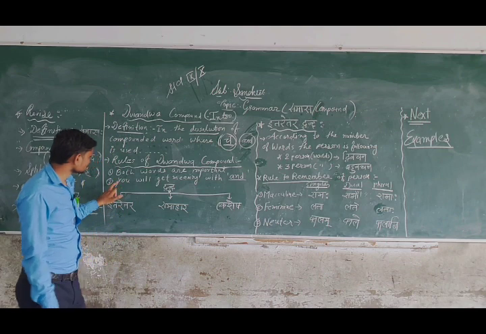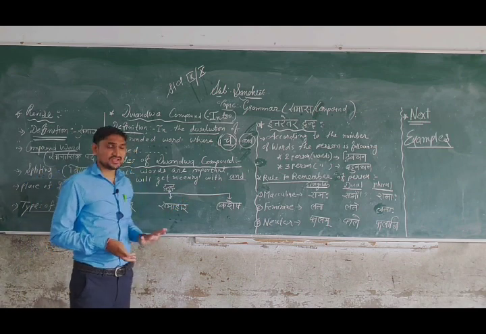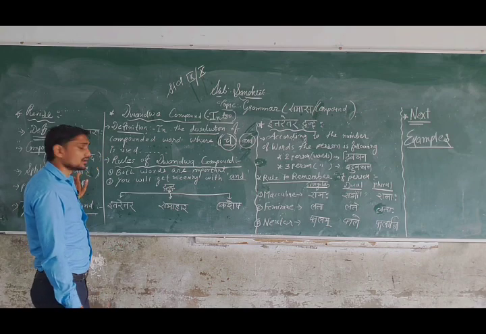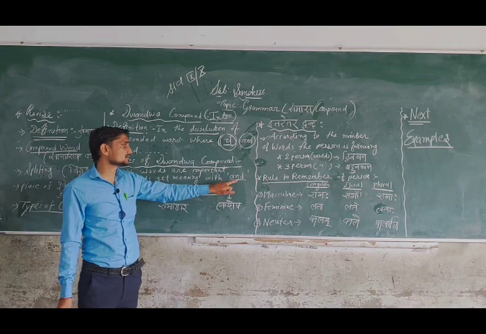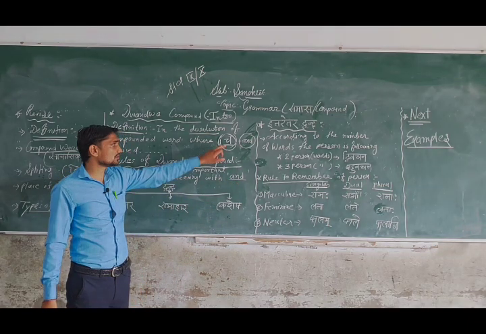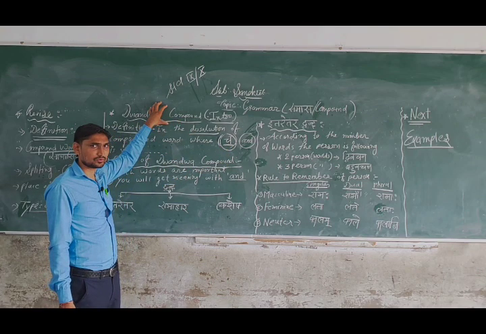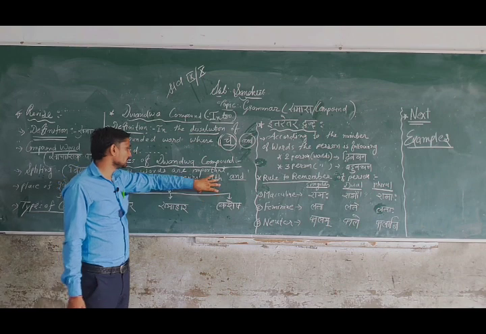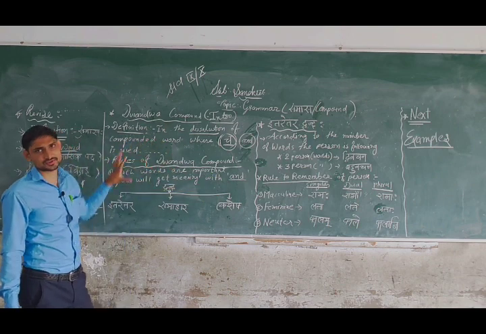Okay, next, you will get meaning with "and". When you do vigraha, that is, splitting that word, after that you will get the "and" word there, the cha word, that you will use properly. That is known as the Dvandva compound. Okay, this is the concept and intro of Dvandva samas, students.